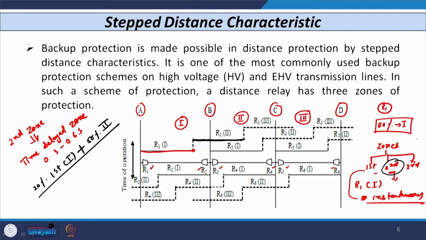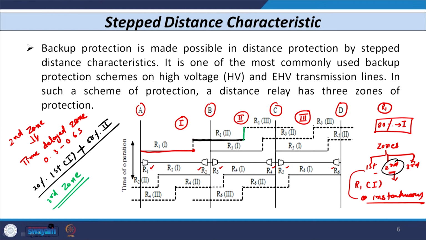Now, if I consider the third zone of distance relay, the third zone will act as a backup. If the primary relay fails, then the distance relay in the third zone operates and provides backup.